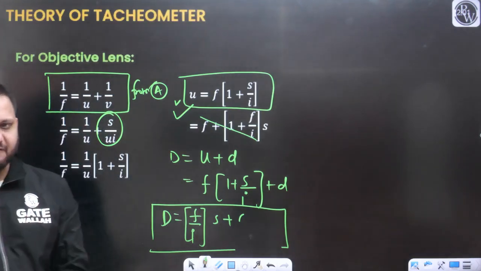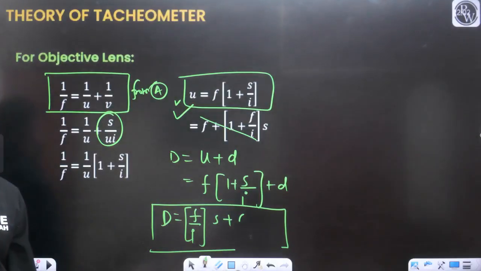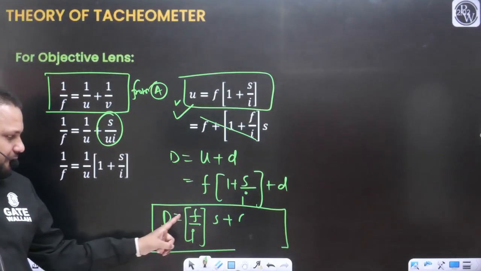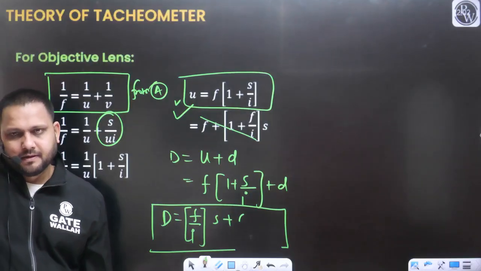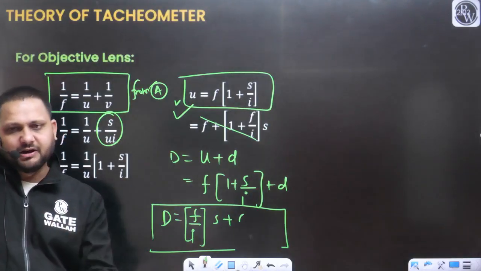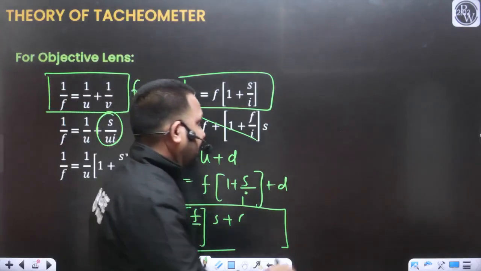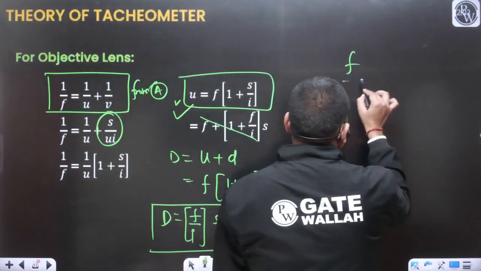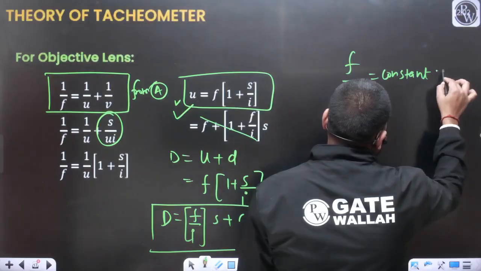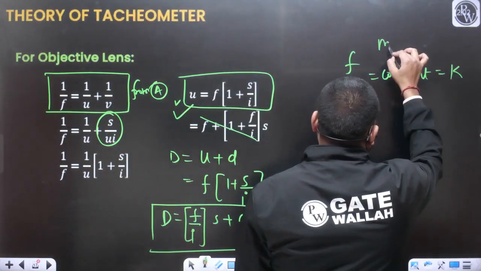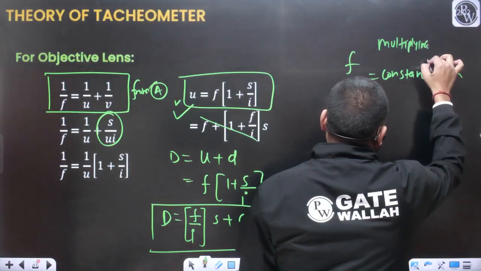And if you don't know, what is this f? F is the focal length of the objective lens. What is this I? I is the stadia interval. Can I say the f upon I value I will get is going to be a constant? And if you don't have any problem, I can say this is going to be the multiplying constant.